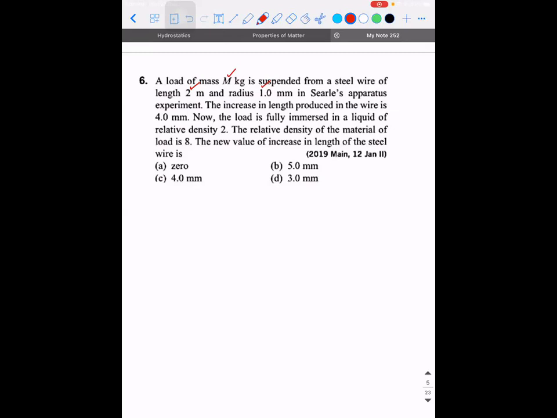The new increase in length of the wire is equal to how much? So this is a problem which has the combination of mechanical properties of solids as well as fluid statics.